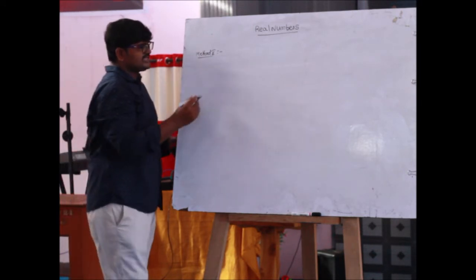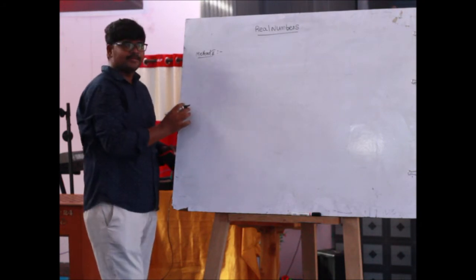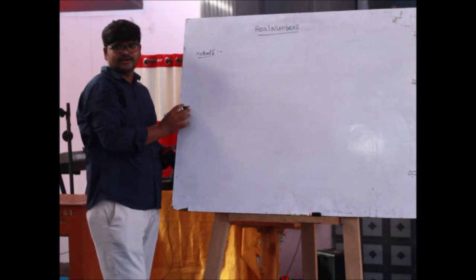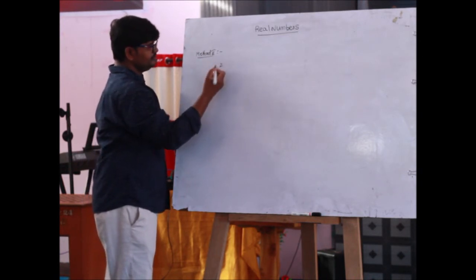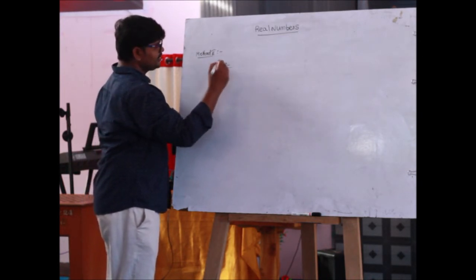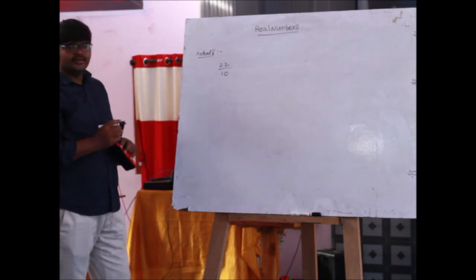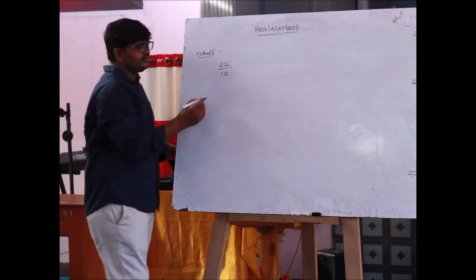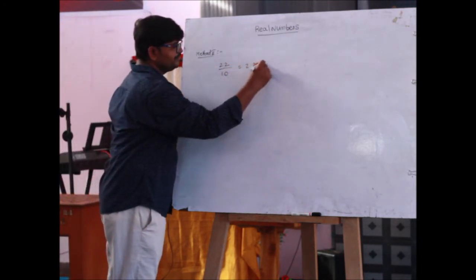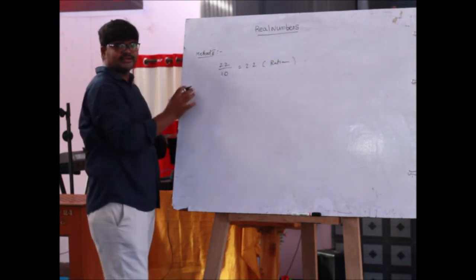The decimal expansion of a rational number is terminating or not. For example, 22 by 10. Is 22 by 10 a terminating rational number or not? 22 by 10 equals 2.2. This is the first method.